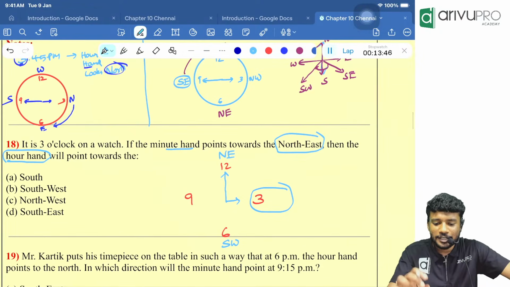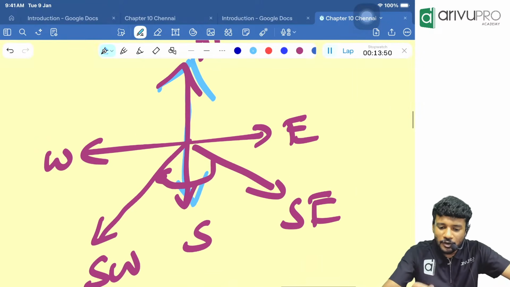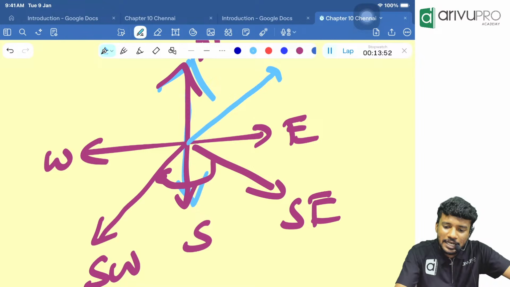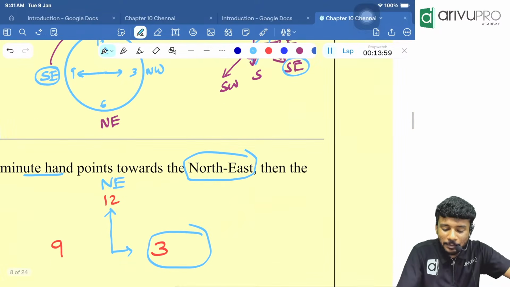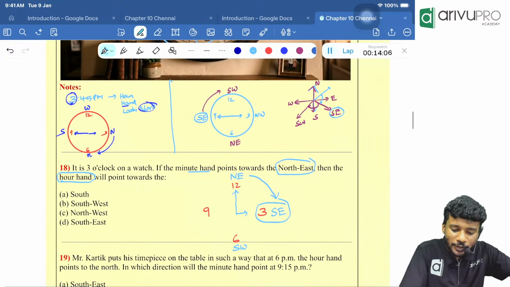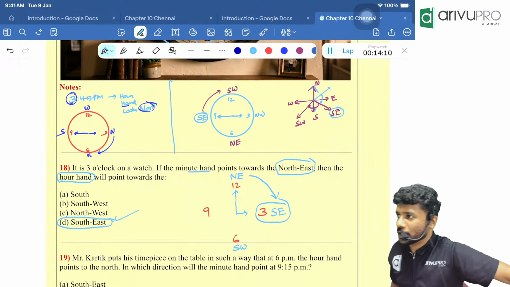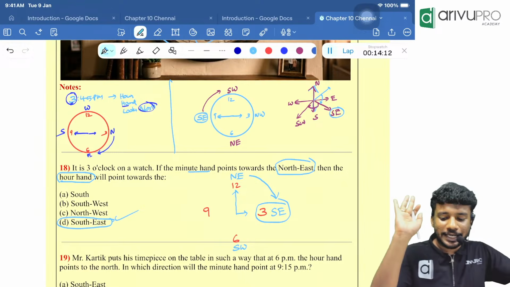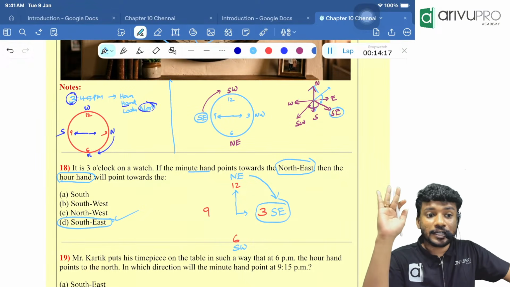Now tell me, if you have doubt, what will you do? You will go to a regular picture. What is to the right of your northeast? It will become southeast. Then tell me, people, what is the right of your northeast? It will automatically become southeast. Your answer is what, people? Which option? D is your answer, southeast. Okay. Now, I hope everyone understood this. This is considered to be a high difficulty level question.